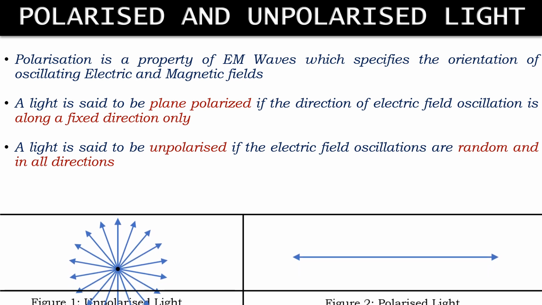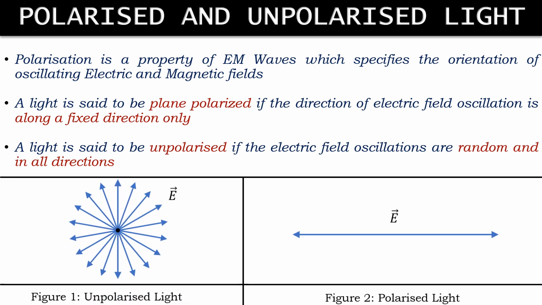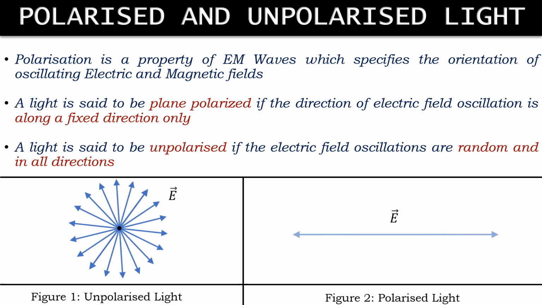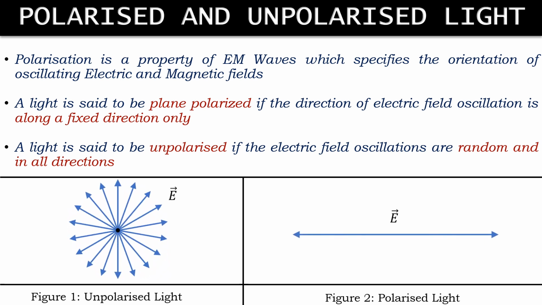Now in figure 1, you can see the unpolarized light. In this you can notice how the electric field oscillates in all directions. And in figure 2, you can see the polarized light. In this you can notice how the electric field oscillates along the horizontal direction only, which is perpendicular to the direction of light.